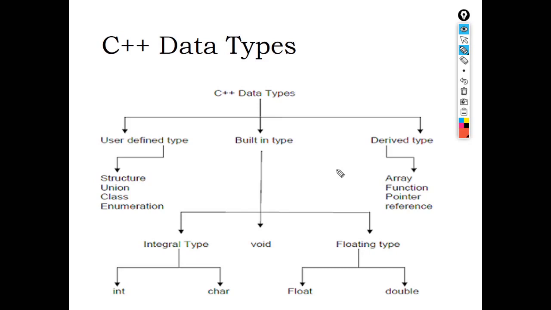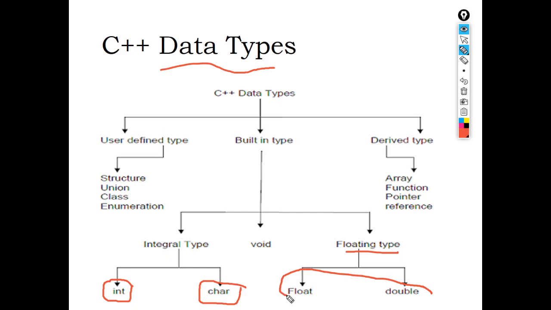Next, as we have variables, in variables we will be storing the data. So which type of data? The compiler needs to understand whether it is integer data or character data, so we have data types that say which type of data needs to be stored. For integer, the int data type is there. For character, the char data type. For floating point, that is decimal points, we have float and double. All these are the same as in the C language.